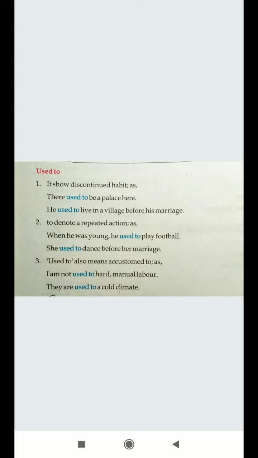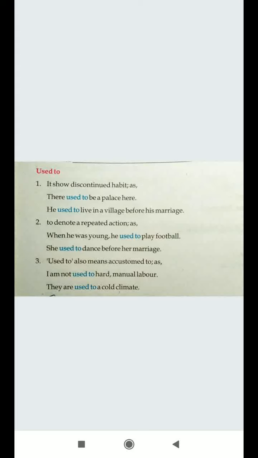Second is to denote a repeated action, like again you used to play. I used to go for a walk. When he was young, he used to play football. She used to dance before her marriage. That means this was her repeated action, but she discontinued this habit now.